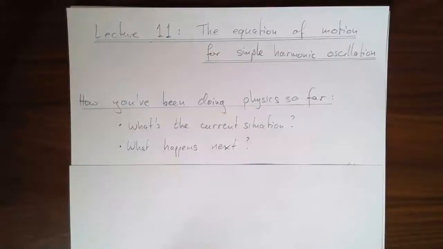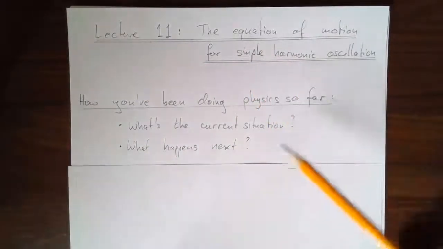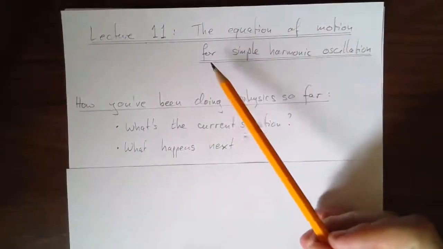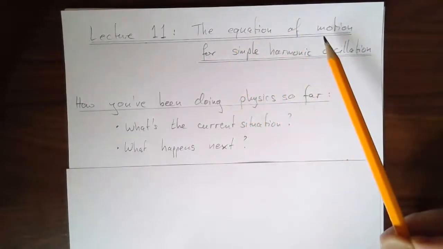Hi, in this lecture I'm going to talk about why having a linear restoring force, like a mass attached to the end of a spring, leads to simple harmonic motion, those sinusoidal oscillations. And we're going to do that by talking about a concept that really is a different way of doing physics compared to what you've been doing so far. This concept is called an equation of motion.